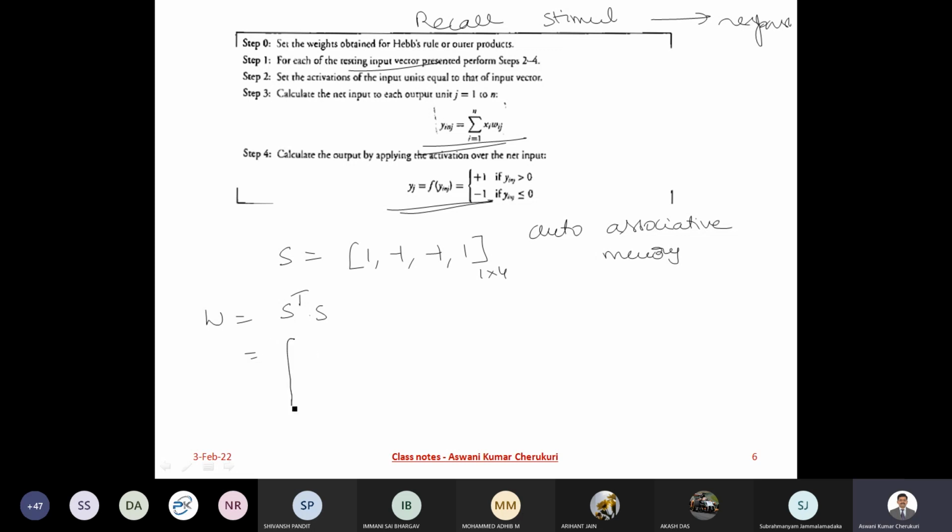Can somebody tell me what I get? Just perform S transpose S. That's all. 1, minus... Yes, 1.